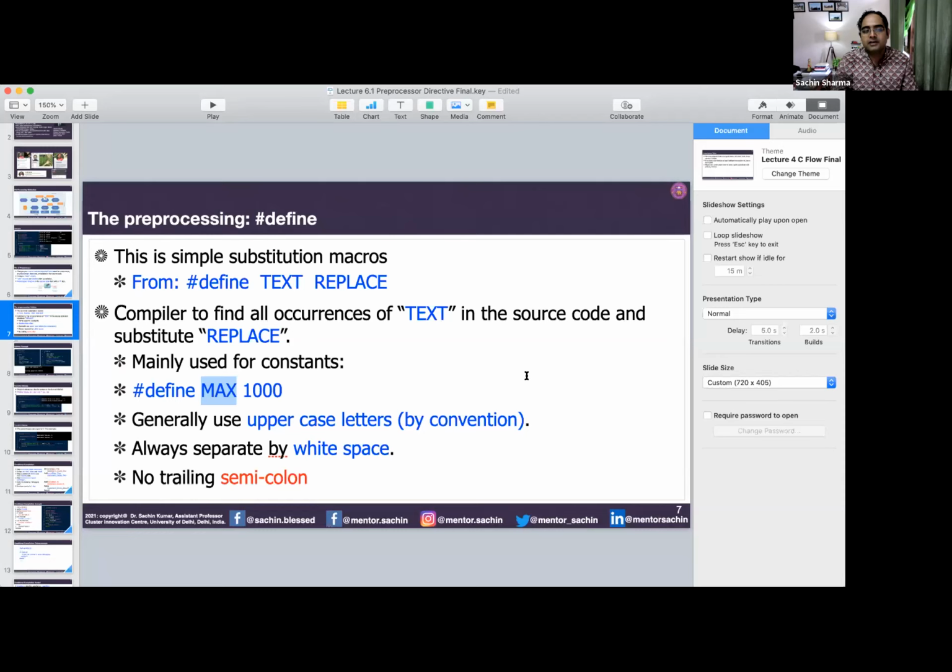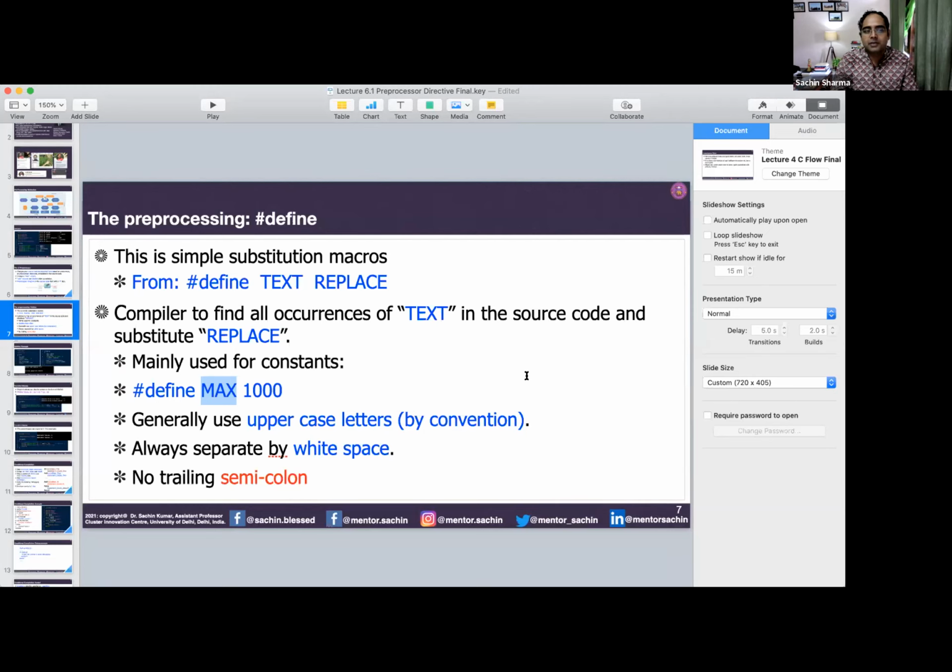Make sure that whenever you have a simple constant which is being used everywhere, you define it as a preprocessor directive. Now suppose our situation is that 50 students have been assigned to one class, that value has changed, so our software needs to change. But then we don't need to change everywhere we have used 30. We have to just make the change here: MAX equals, in place of 30, we just put 50 and it will be replaced everywhere.